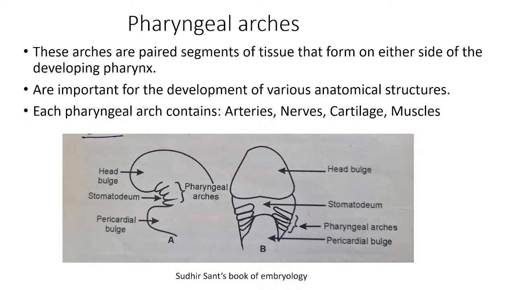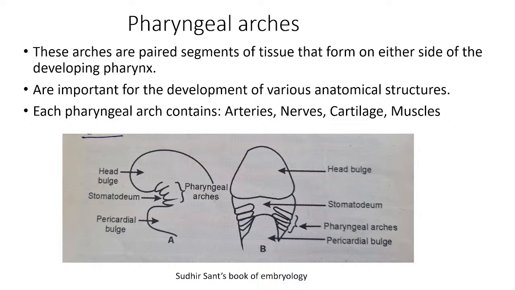So when the folding of the embryo was taught to you, this head bulge we have discussed, stomatodeum has been told to you, pericardial bulge we already discussed, and whatever changes we have seen, whatever development we have seen so far of the cardiovascular system, this happens in this area, right? Pericardial bulge and area related to that.